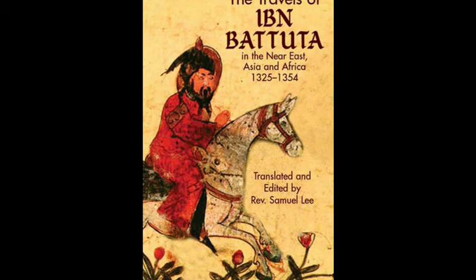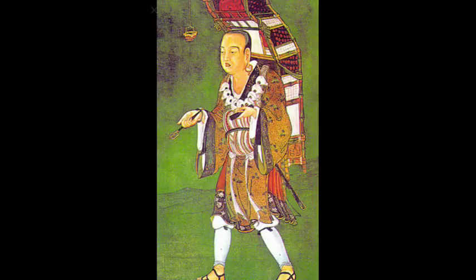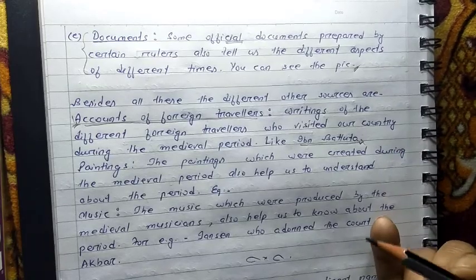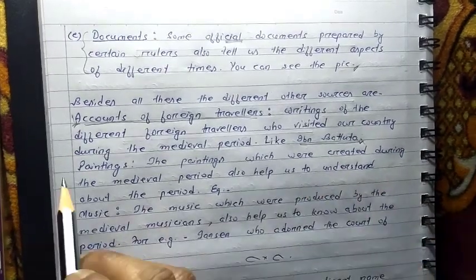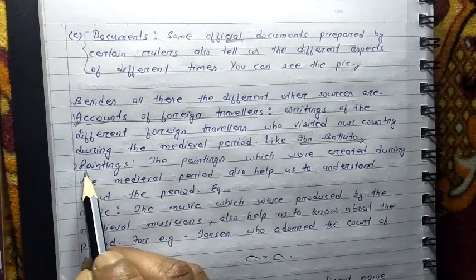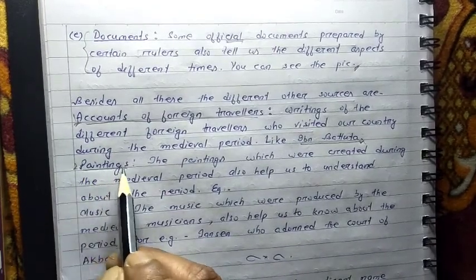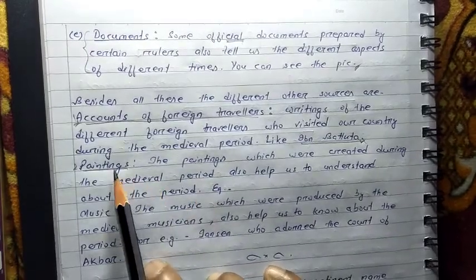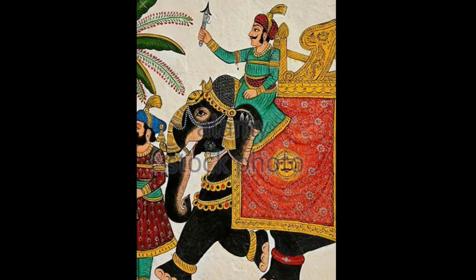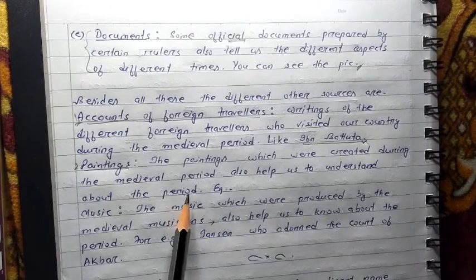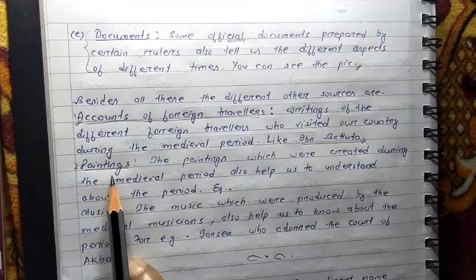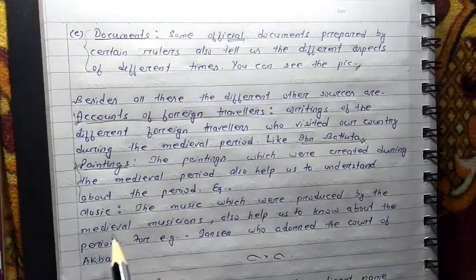Like Ibn Battuta, Yuan-sang was also there, who was a Chinese traveler. You can see the picture of Yuan-sang. He visited our country and gave us different information about medieval India. Next one is paintings. I hope everybody is fond of paintings, and these paintings are also one source of history. The paintings created during the medieval period help us understand that period. The different tools used for creating these paintings are also a source of historical knowledge.